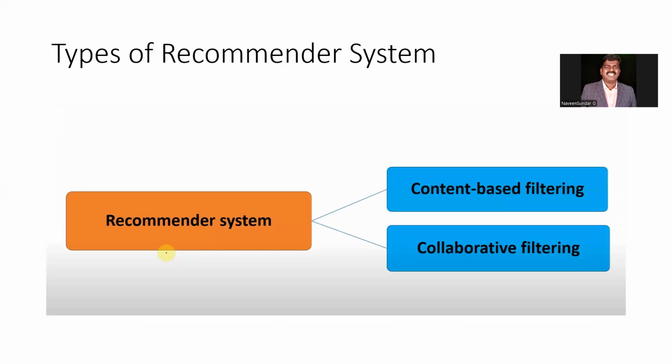Okay. So now these are the types of recommendation system. As I told you, one is content based and another one is collaborative. So what is the difference between them? Content based means based upon the interactions of only one user, his profile and his data interactions. From that we are taking, then we can say that is content based filtering. But on the other hand, collaborative means not only from one user, but from related users, what they are using.